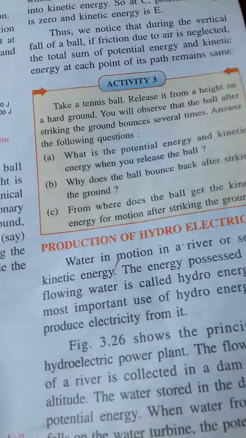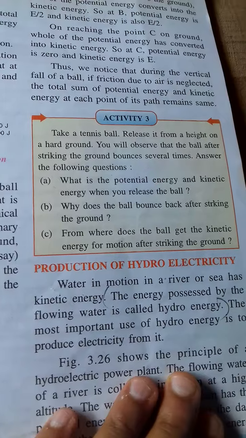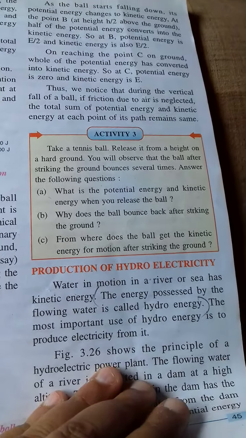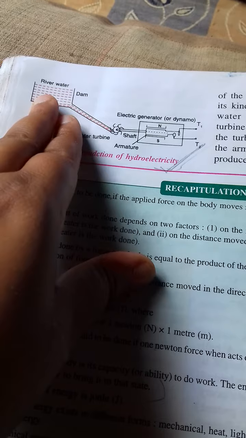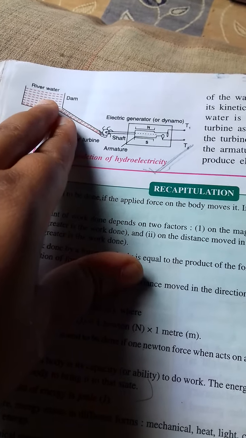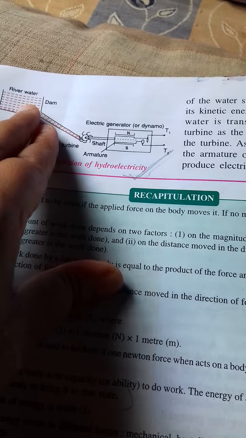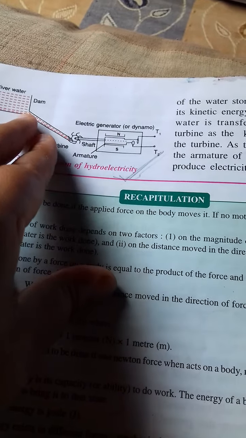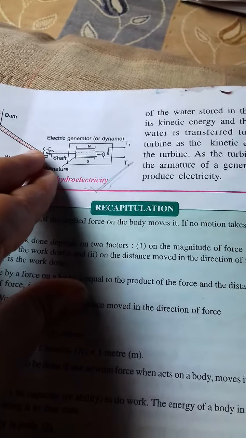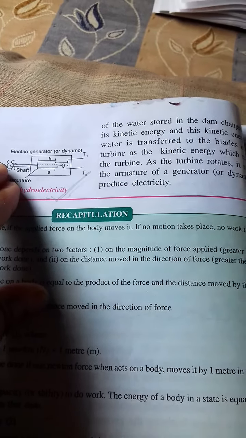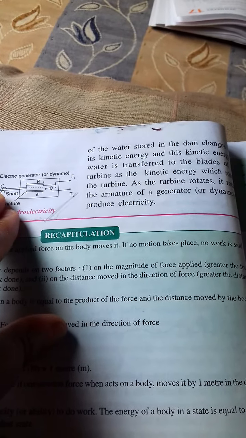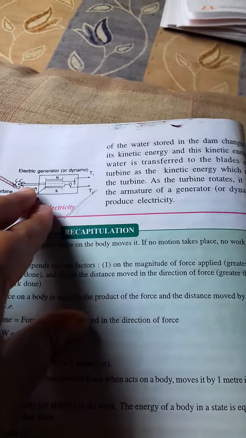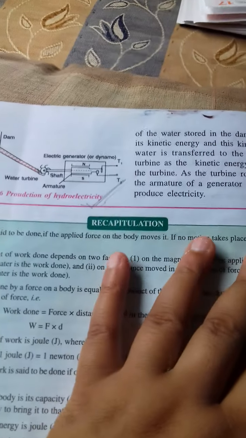Now the next topic, our last topic, is production of hydroelectricity, when we produce electricity with the help of flowing water. Now there is a dam and we store the water at height. The flowing water has kinetic energy and that energy is stored in this dam in the form of potential energy, and when this water is released, it moves the turbine because the potential energy changes into kinetic energy, and this kinetic energy is transferred to the blades of the turbine, which rotates the turbine, and as the turbine rotates, the electricity is produced.